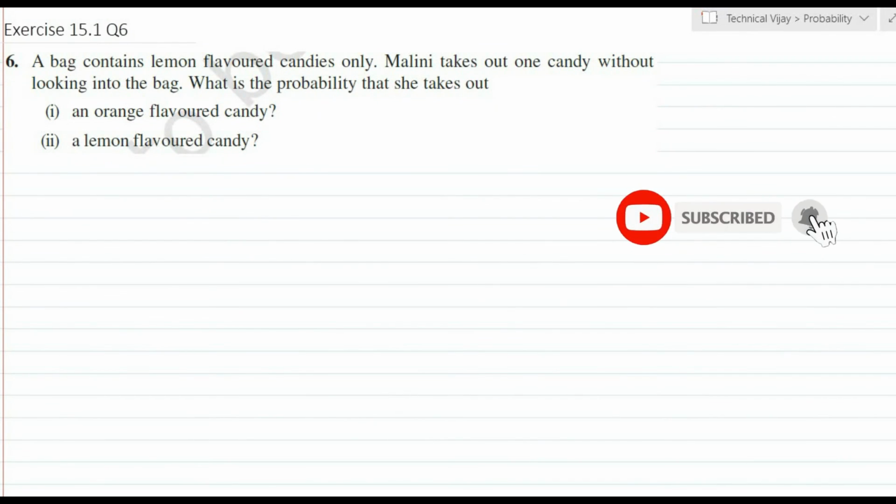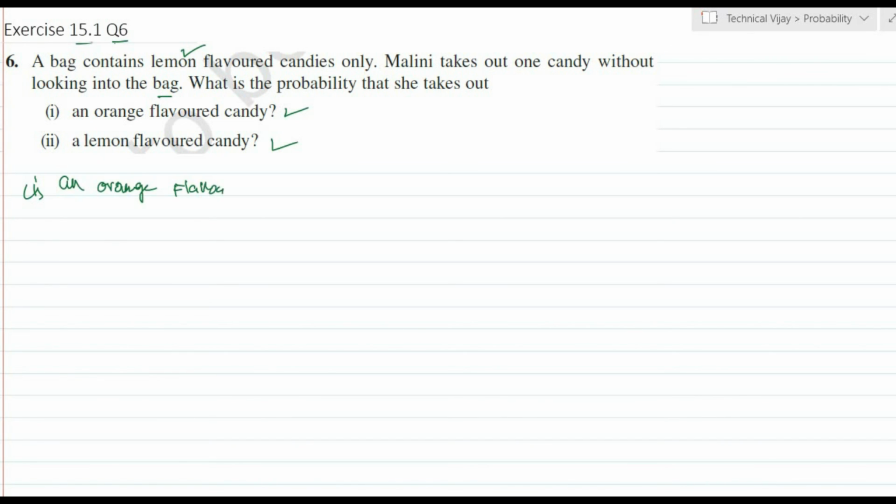Exercise 15.1, question number 6. The bag contains lemon flavored candies only. Malini takes out one candy without looking into the bag. What is the probability that she takes out an orange flavored candy and a lemon flavored candy? We will see, first consider an orange flavored candy.